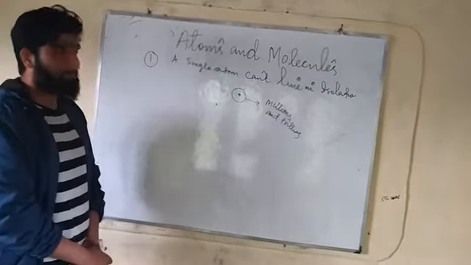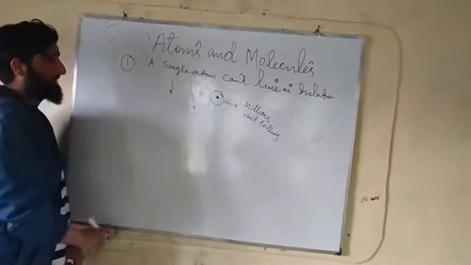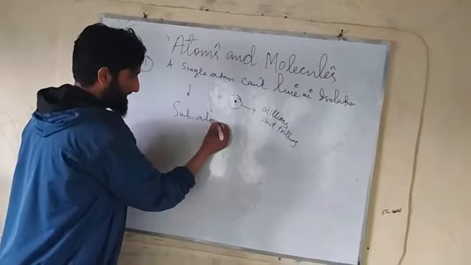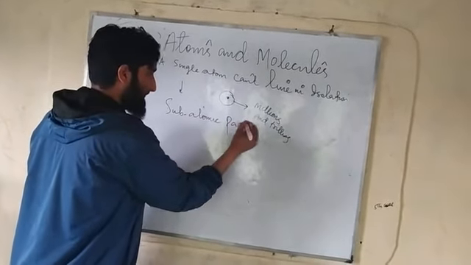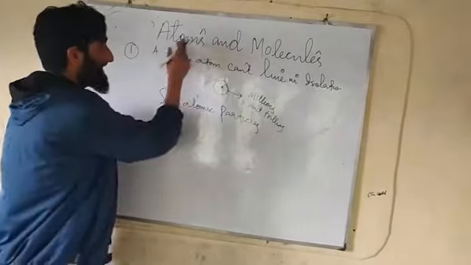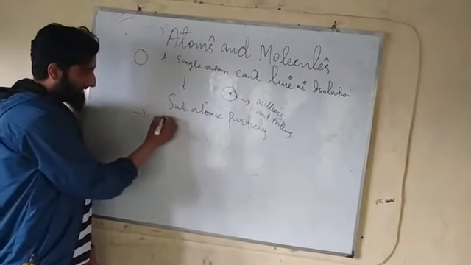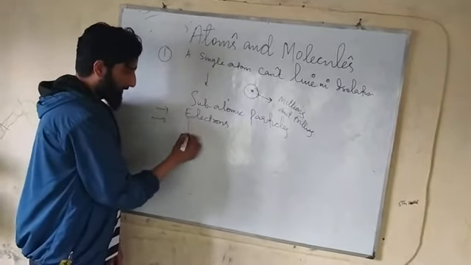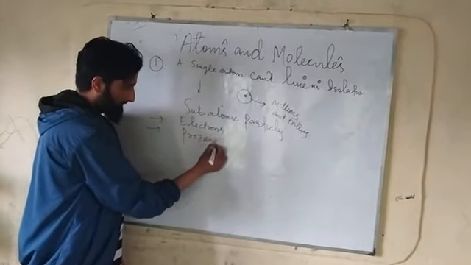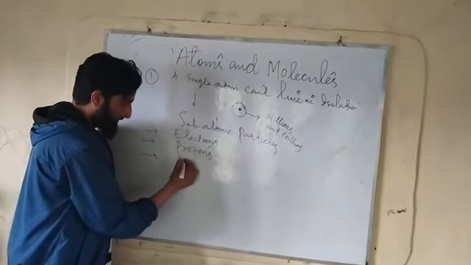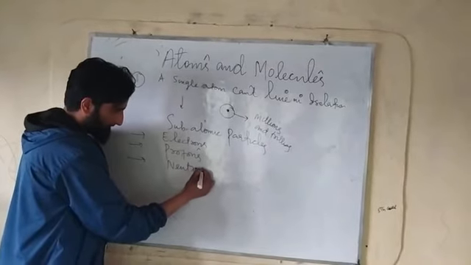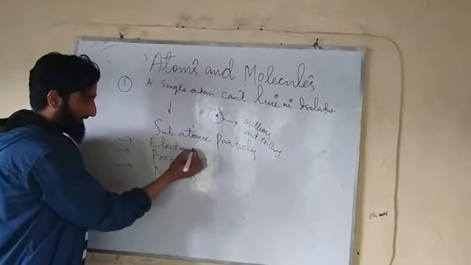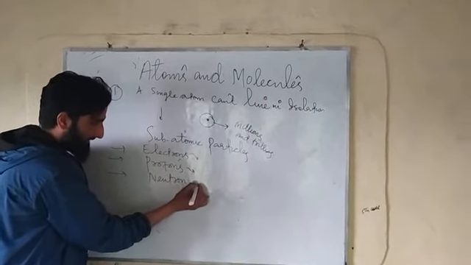Let's take this atom more forward. Let's discuss subatomic particles. This atom contains three subatomic particles. One is electrons, the second is protons, and the third is neutrons.